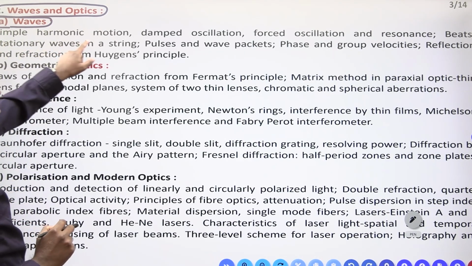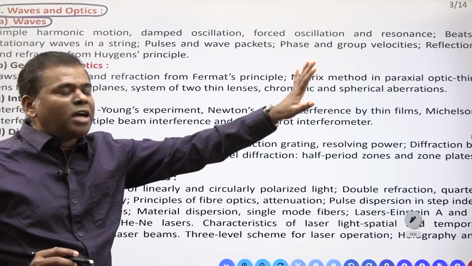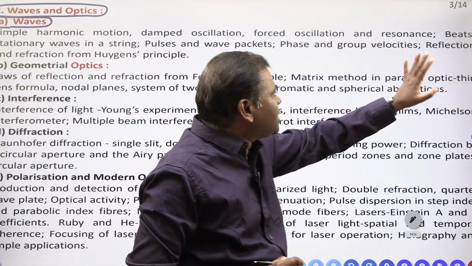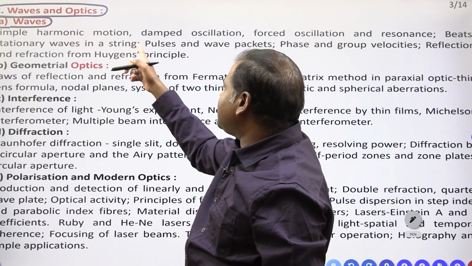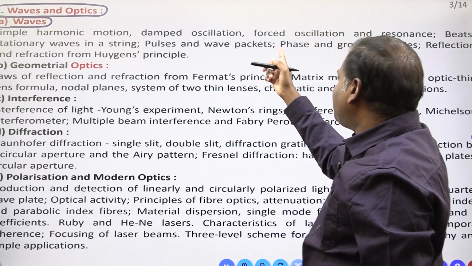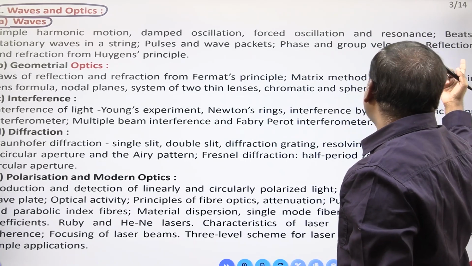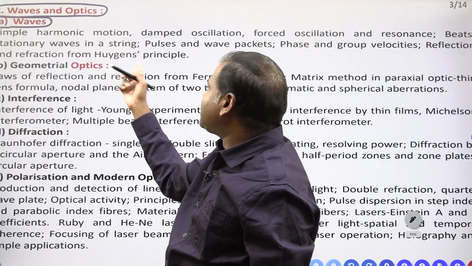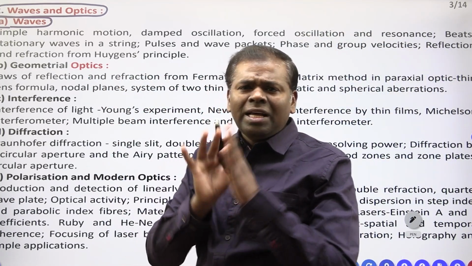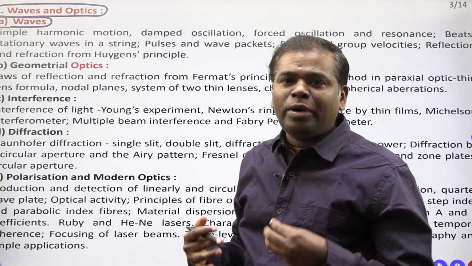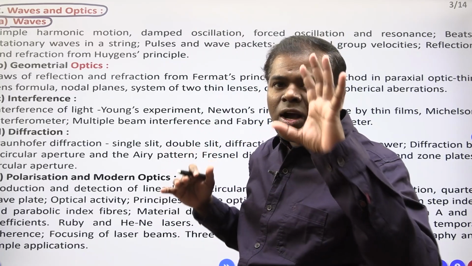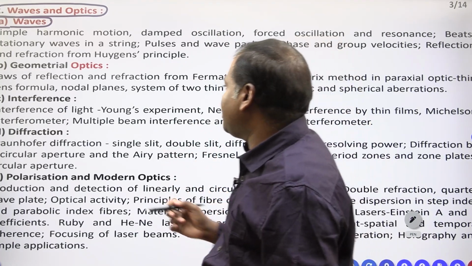What are the waves? Simple harmonic motion, damped harmonic motion, forced oscillations and their resonances, beats, stationary waves in a string, pulses and wave packets, phase and group velocities, reflection and refraction from Huygens principle. This entire syllabus is also from BSc only. Not the total syllabus; after some syllabus only they are included.